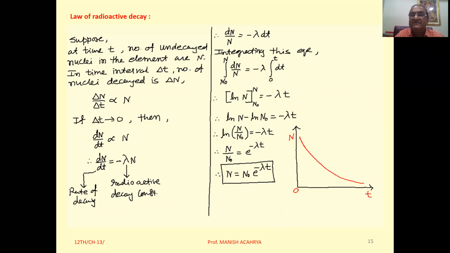Or we can say that is the number of nuclei decayed per unit time. So that delta N by delta t, we can observe this thing experimentally. It depends only on the number of undecayed nuclei.